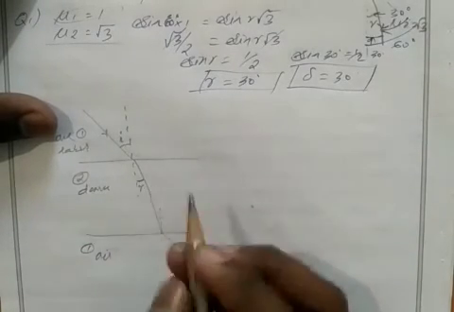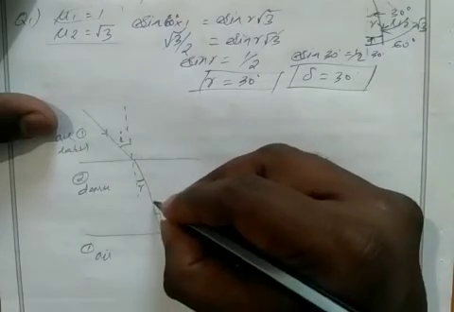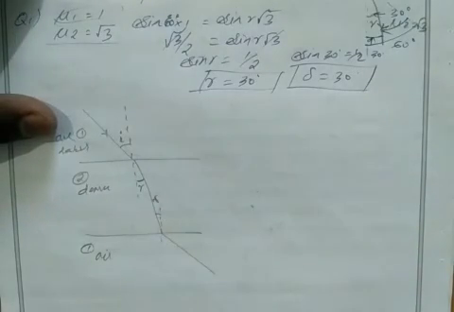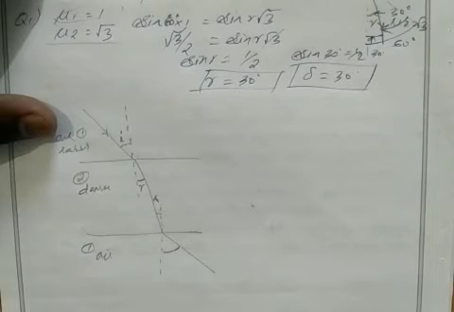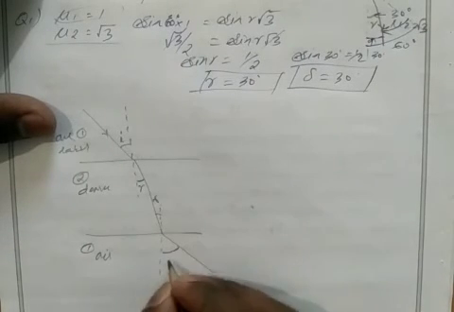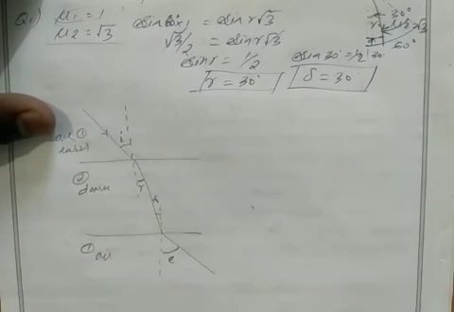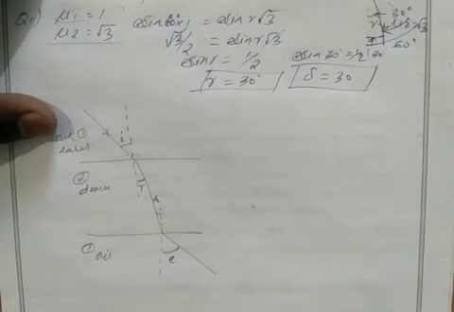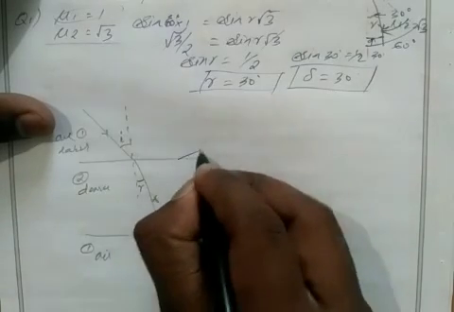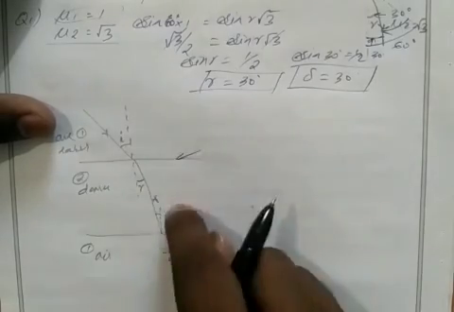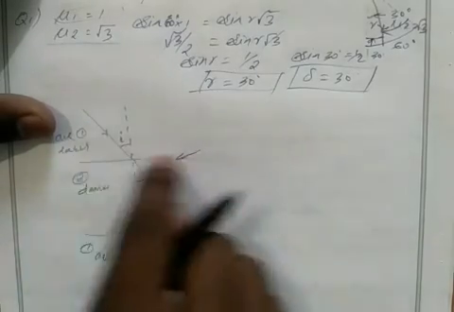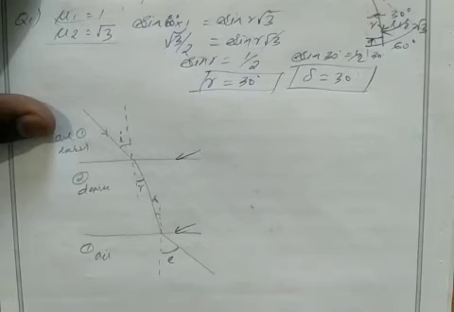If this is the angle of refraction, then this is also an angle of refraction. The question is, what is the angle between these two? This is also an angle of refraction. It is given as e, for example, to differentiate. So we have to find the angle e. How to find angle e? Simply, I substitute Snell's law at these two points. We have two different media here, so in this plane I apply Snell's law.